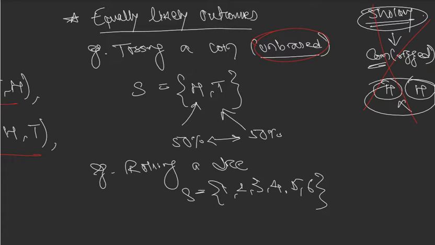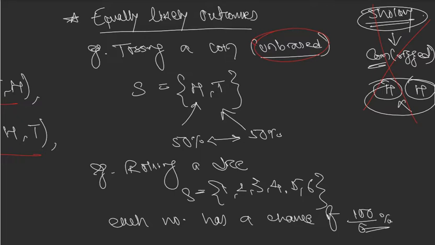So each number has a chance of 100 by 6%. 100 by 6, why? Because total chance of showing up a number is 100%. Some number is going to show up out of 1 to 6, right? But each number has got an equal chance. So these are known as equally likely outcomes.